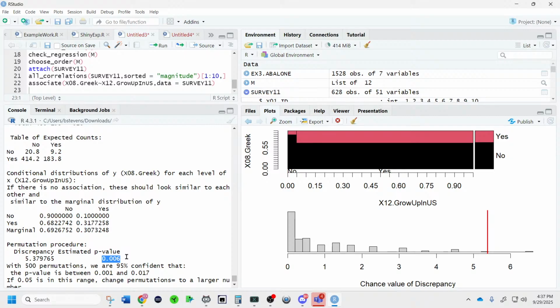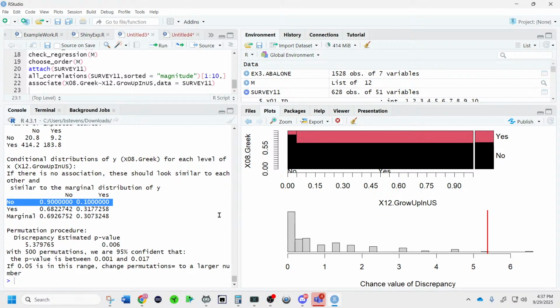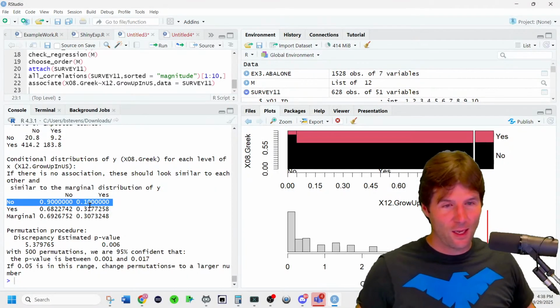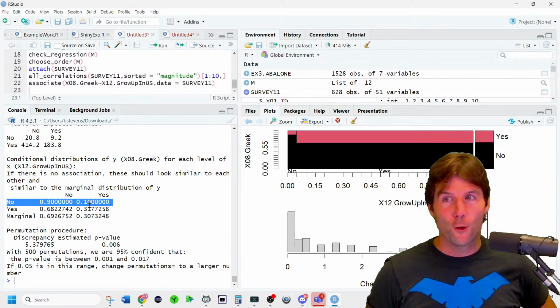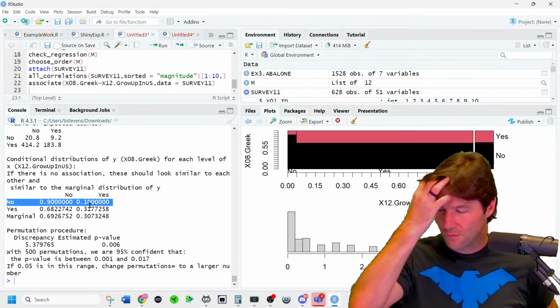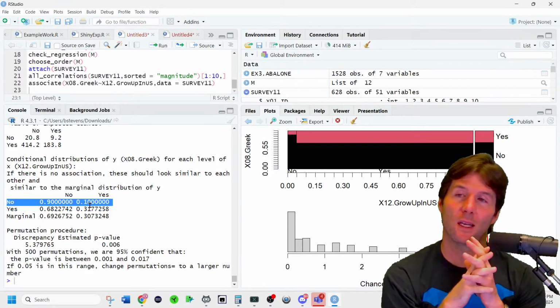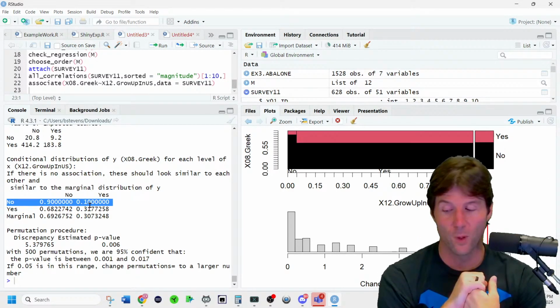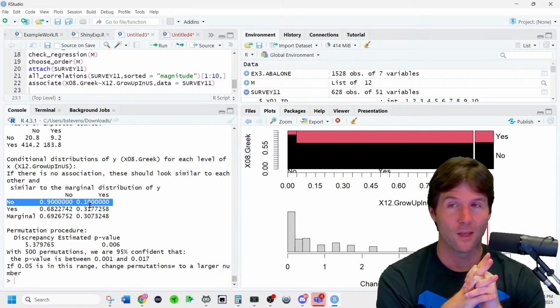And this is an extremely statistically significant relationship, where we see the differences between the yes grew up in the U.S. and the no did not grow up in the U.S. A very, very big difference between the percent of people who are in Greek life. So you would think if someone grew up in the U.S., like Brian, I guess he was in Greek life. Nope, didn't join Greek life. My brother did. I didn't. Yeah, doesn't mean you will or must. It's just trends in the data and what is likely or unlikely given what we see relationshiply. Of course, most people who grow up in the U.S. don't join Greek life.